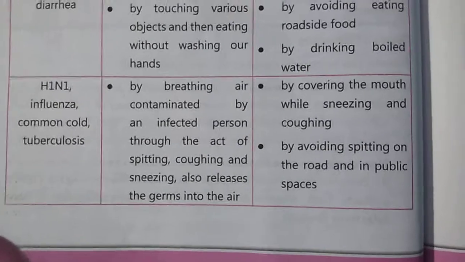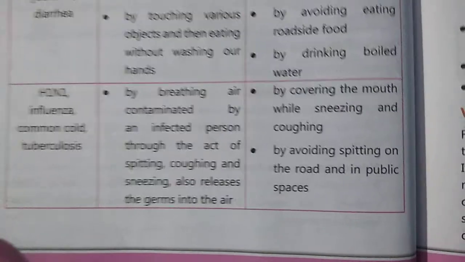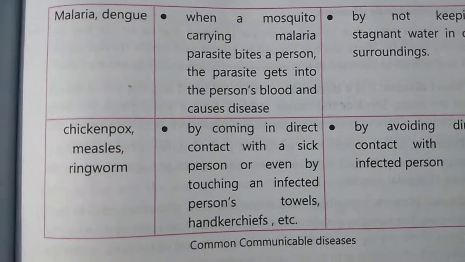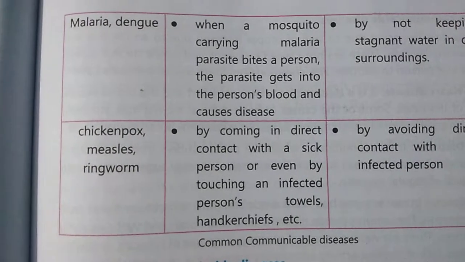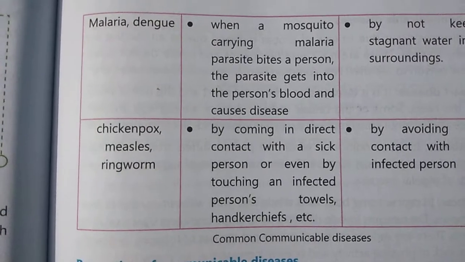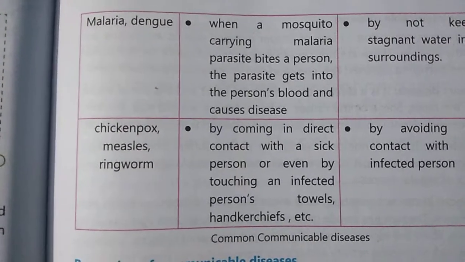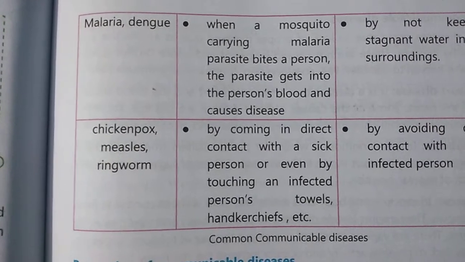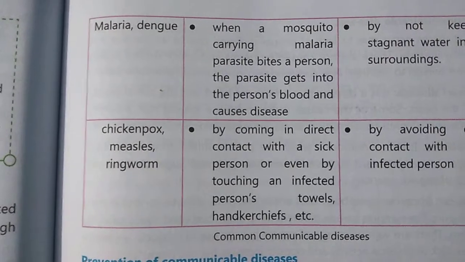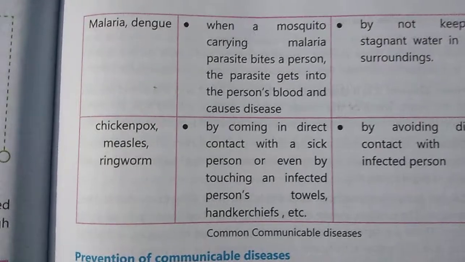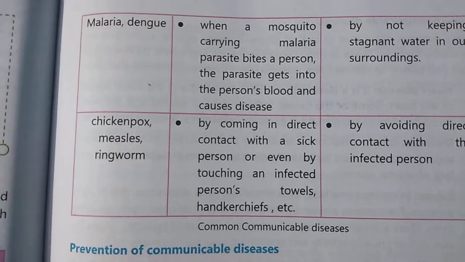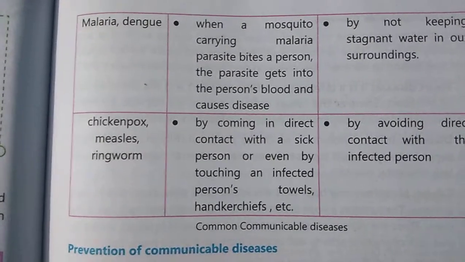Now let us see the third group of communicable diseases: malaria and dengue. We all have heard of these diseases, right? We all know that these are caused by mosquitoes. The mosquito carries the parasites of malaria and dengue, which enter the body when bitten by the mosquito. If the mosquito carries these parasites and bites us, it leaves these germs inside our blood, and this causes disease.